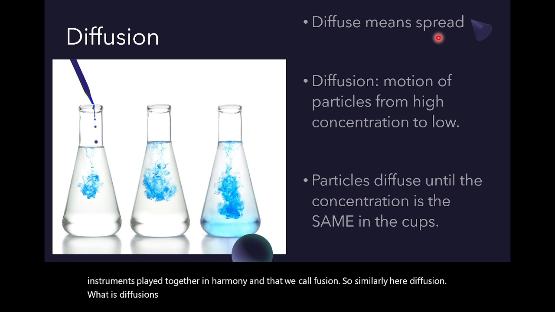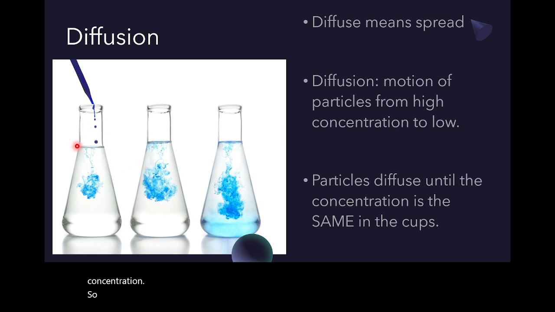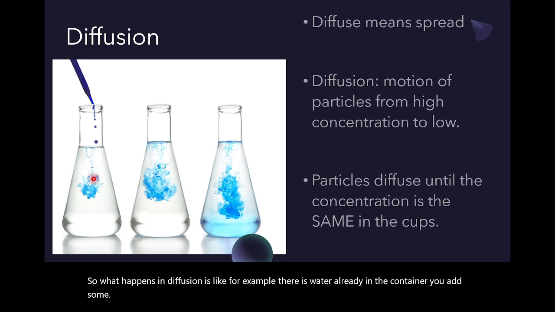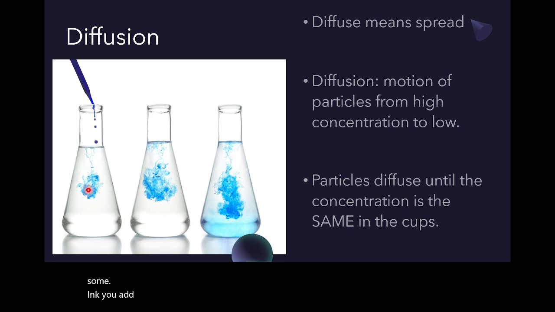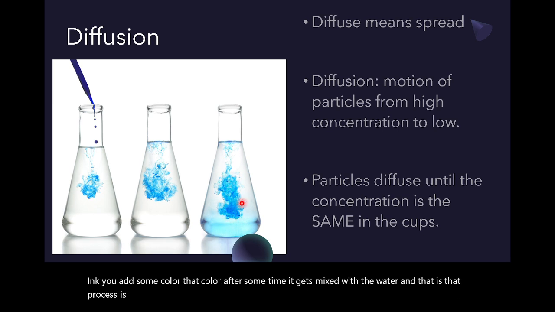Mixing. Now, diffusion is the motion of particles from high concentration to low concentration. So what happens in diffusion is, for example, there is water already in the container. You add some ink, you add some color. That color, after some time, gets mixed with the water, and that process is called diffusion.